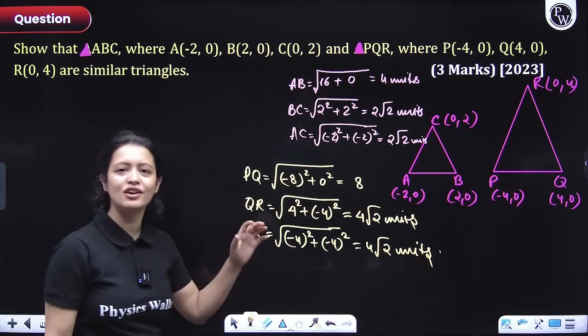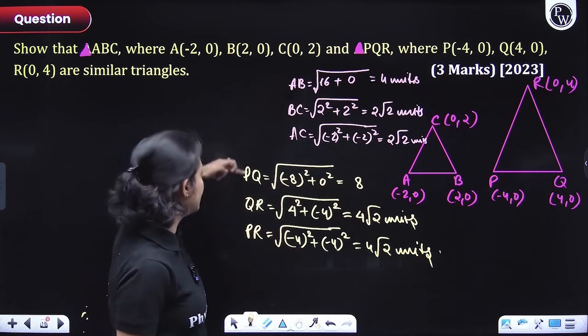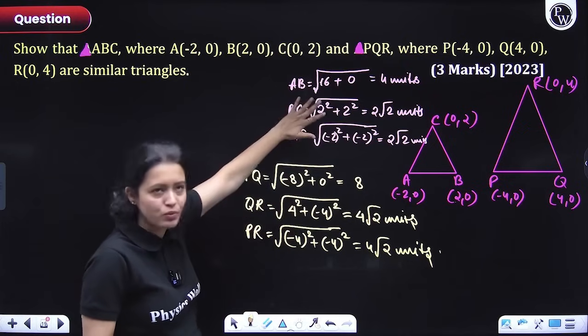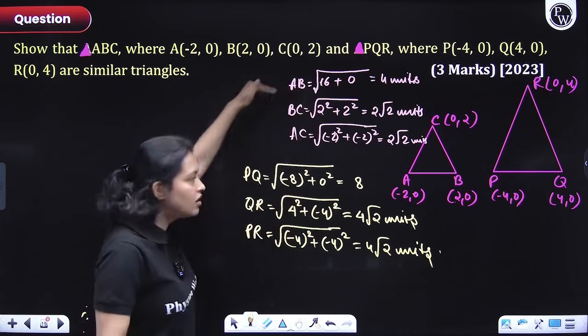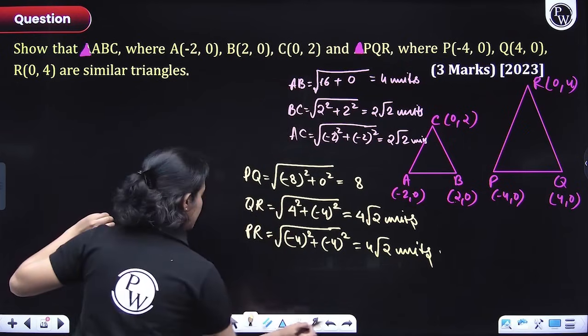Now, let's take the corresponding sides ratio. So, think about it, guys. The only unequal sides here are AB and PQ. Like here, BC and AC are equal. Here, QR and PR are equal. So, they must correspond with this. And these third unequal sides must correspond, right? So, yes, let's figure out